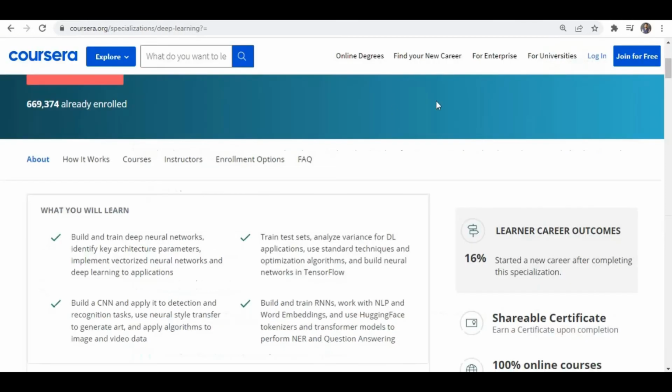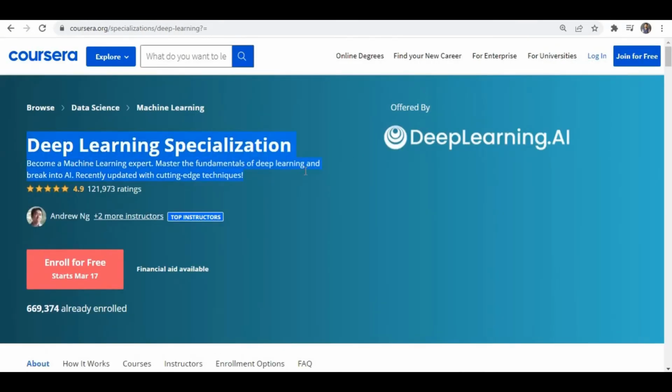And when it comes to the third course, this course is about the deep learning specialization. So it's a complete package of deep learning. In the previous course, we saw some basic algorithms like SVM, KNN, or let's say linear and logistic regression, and clustering algorithms like unsupervised learning.